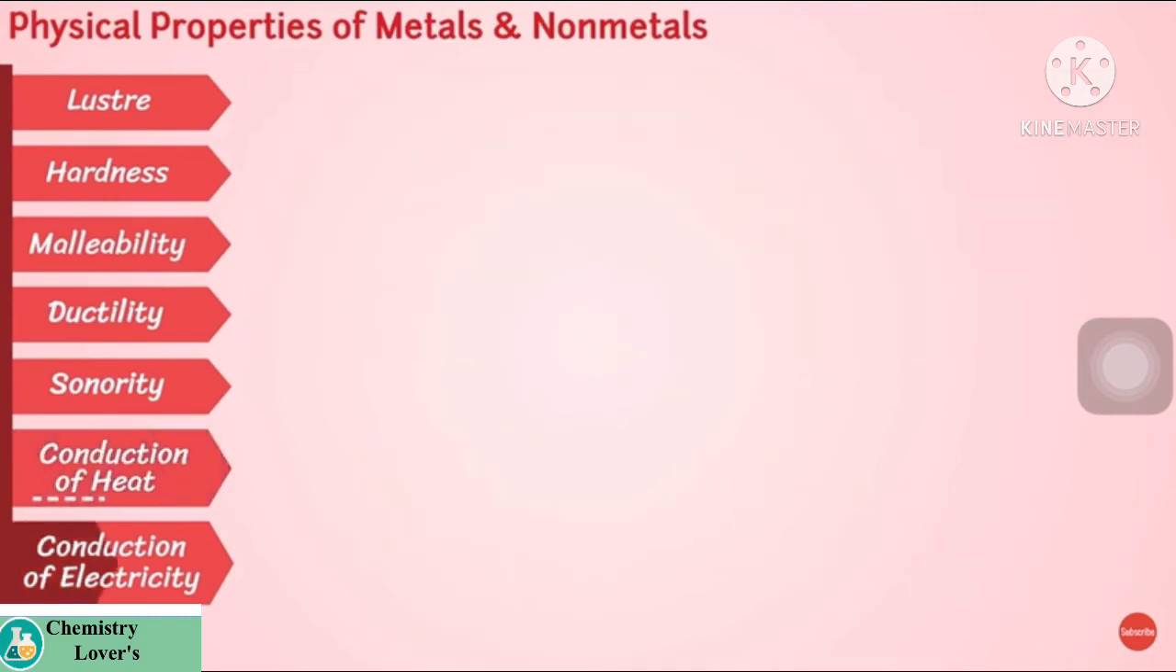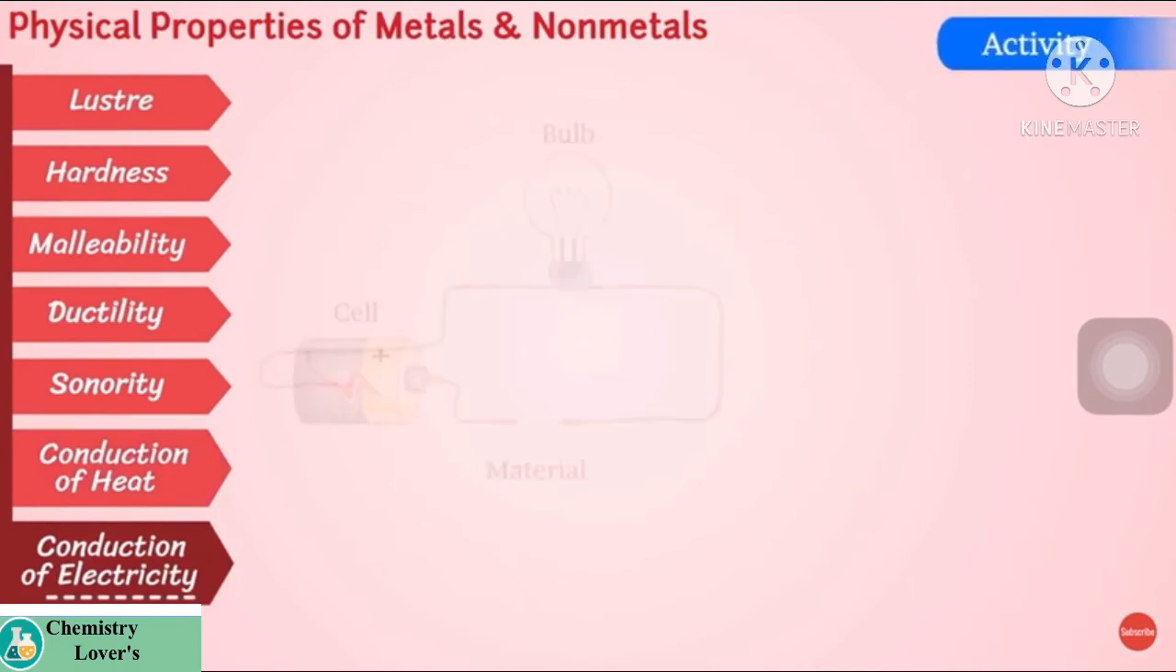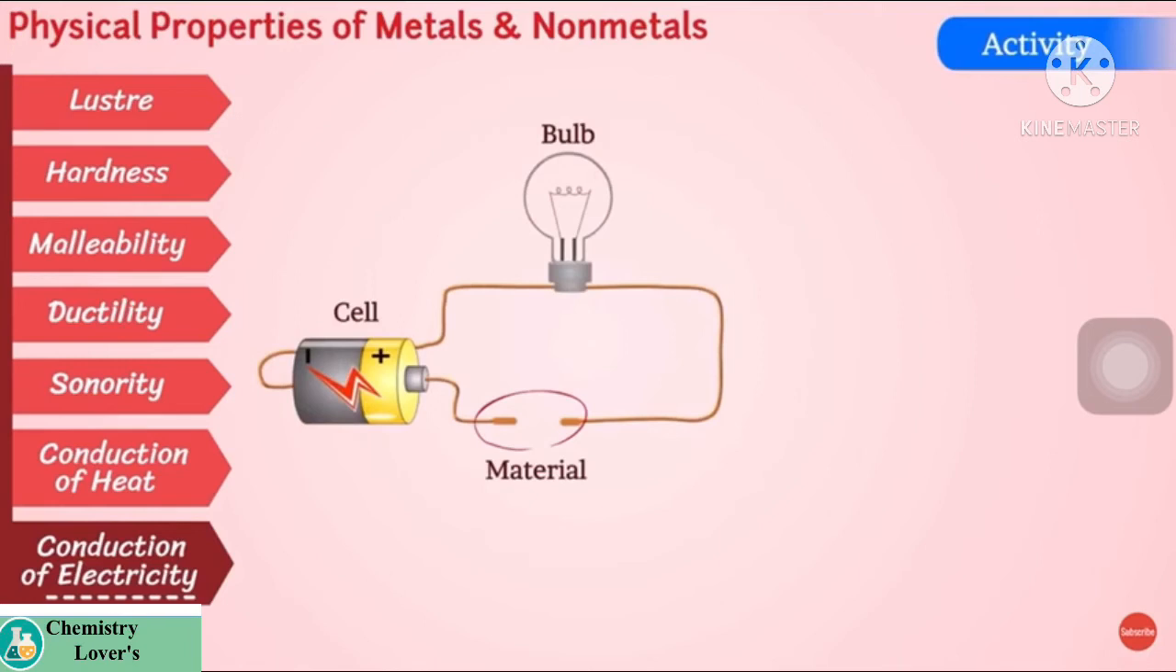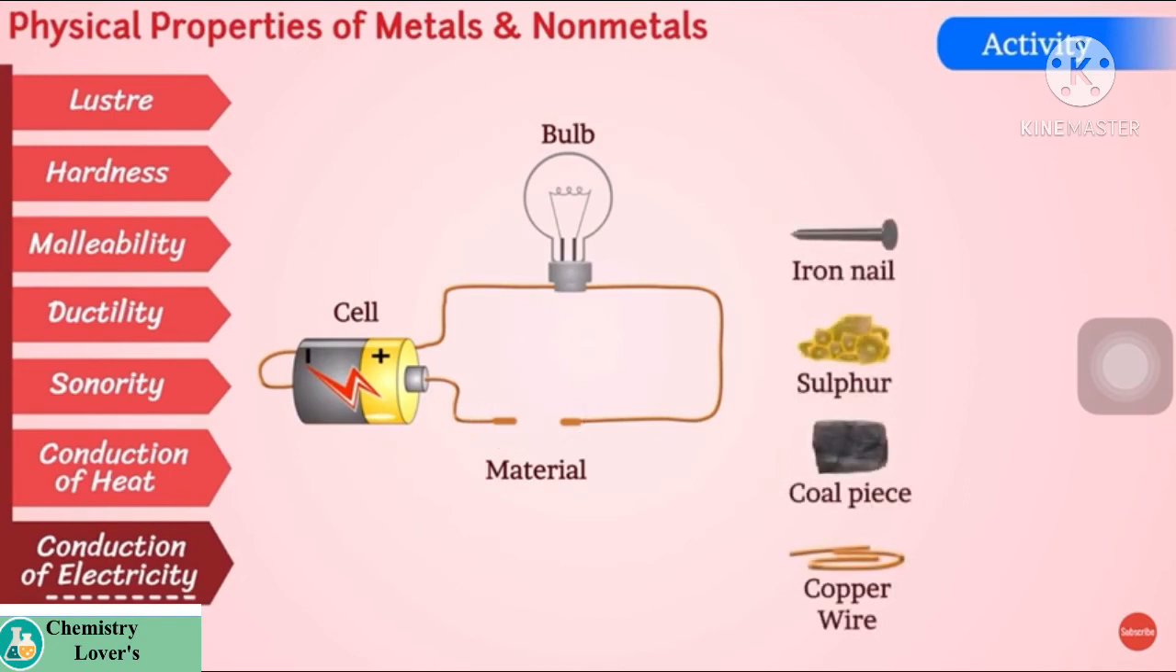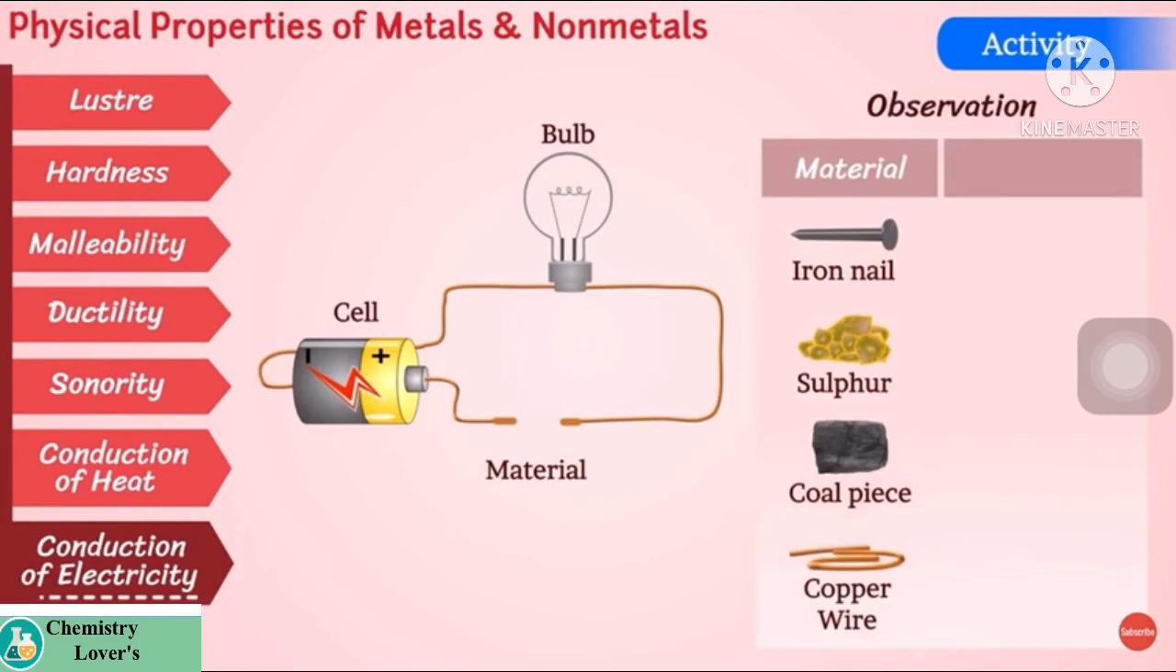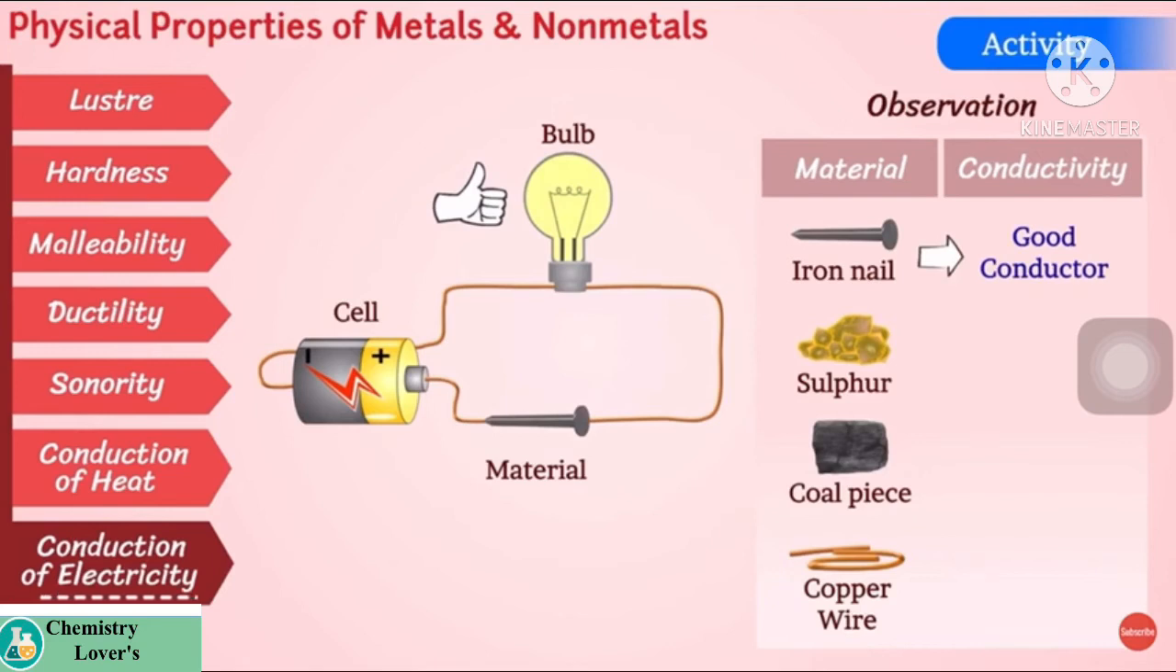The next property is conduction of electricity. Let us learn it with an activity. Connect a circuit as shown and check whether the bulb is on or not. For this you have to take an iron nail, sulfur, a coal piece and copper wire. Then you will observe their conductivities. First of all, take an iron nail. Now the bulb is on, so it is a good conductor of electricity.